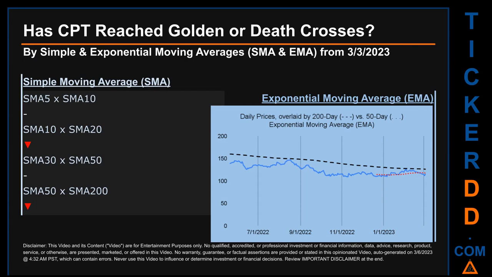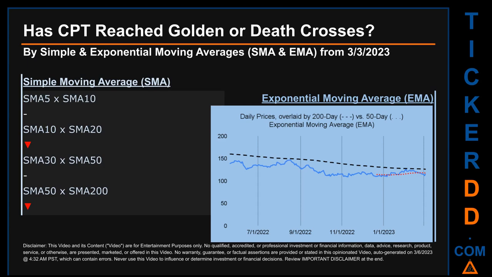Has CPT price reached golden or death crosses? Golden cross and death cross are basic signals that compare average prices across two specified trade day ranges, a short-term versus a long-term range. For example, 5-day versus 10 trade days.